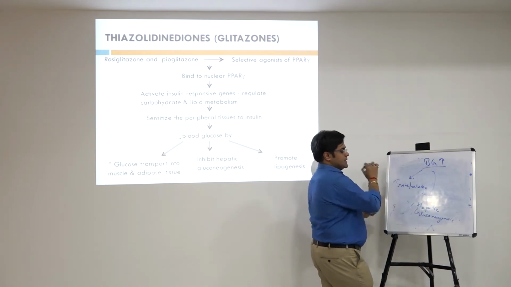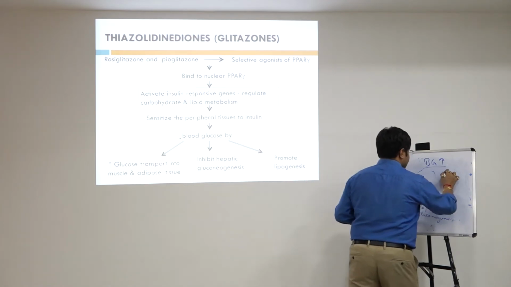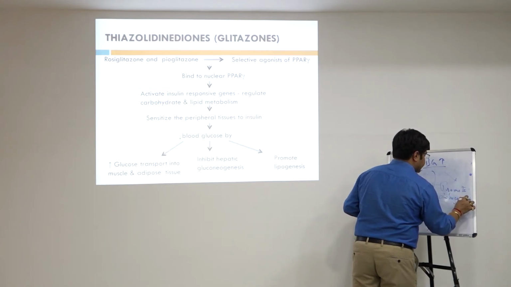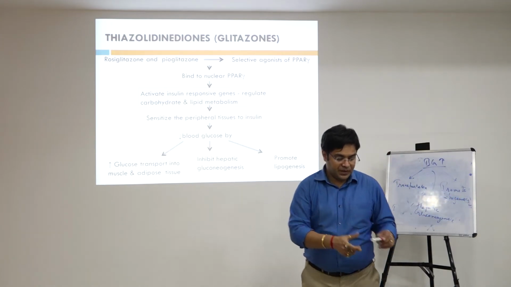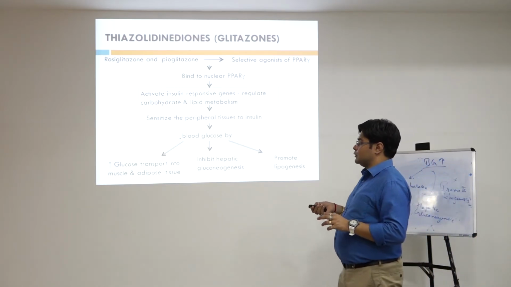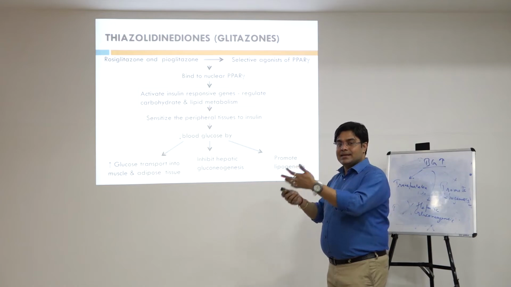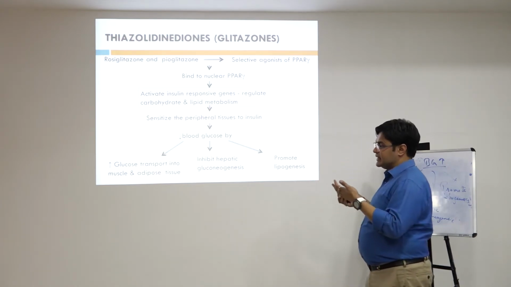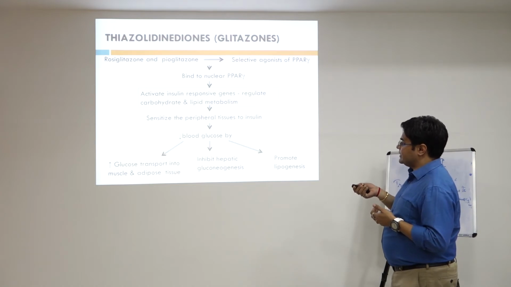Third is that it promotes lipogenesis. If I am talking about the first category, glucose transport into the muscle and adipose tissue, it gets transported into the cells and tissue, as a result of which the blood glucose level gets lower. So it shows its effect.